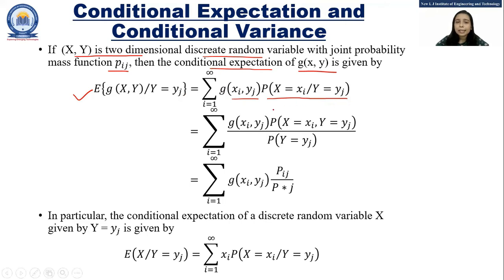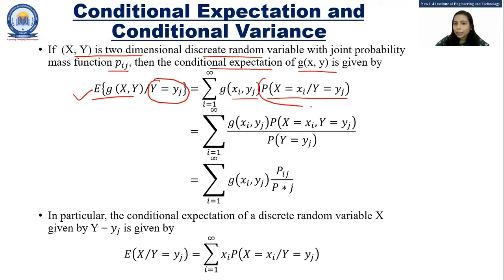As we have discussed the concept of conditional probability, that if some event has already occurred, then what is the probability of occurrence of any given event A. Similarly over here, Y equals yj is already given. Now what is the expected value for g(X, Y)? That is given with this formula.